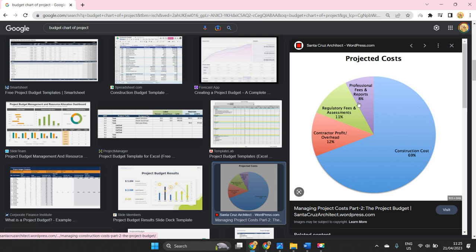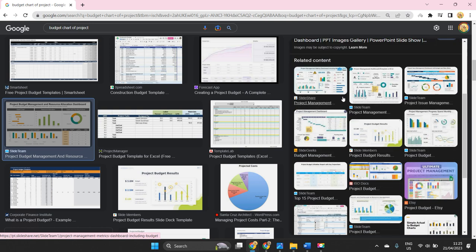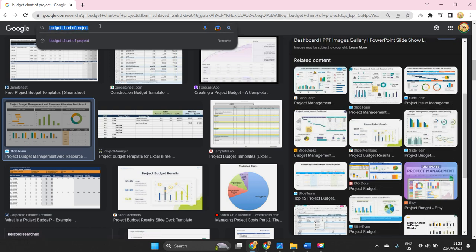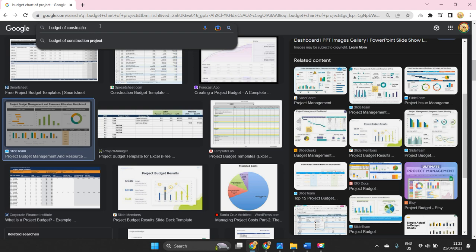So these are professional fees, reports, construction costs, contractor costs. These are some elements, and these are some kind of detailing that are given. So maybe like if you take the budget of a construction project, if it is a construction project.